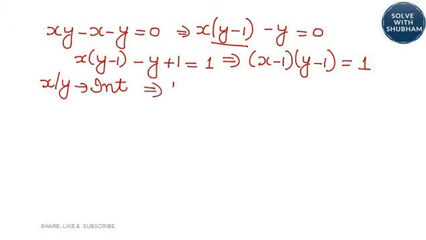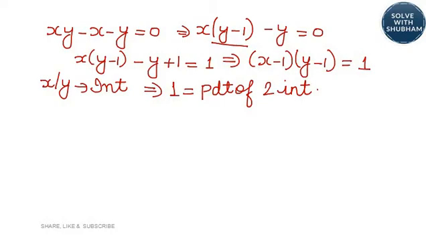What does it mean? It means 1 should be written as a product of 2 integers. Because x is an integer, x minus 1 would be an integer. y minus 1 will also be an integer.